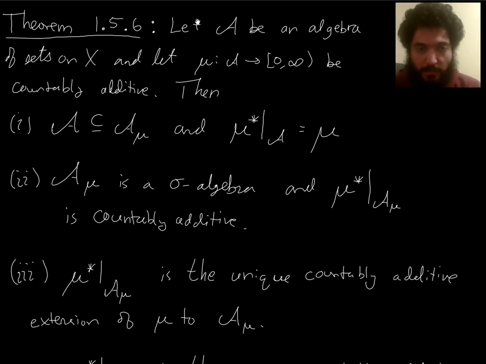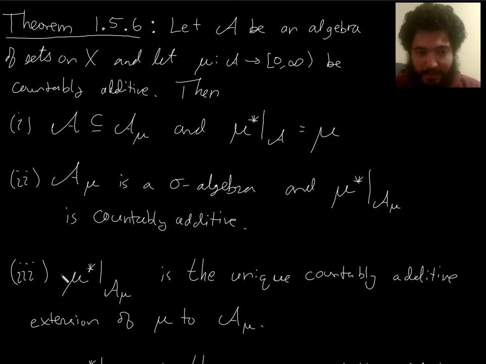So now we're starting with not just garbage, but an actual algebra of sets, A, and an actual countably additive function on A. Let me use the pointer here. An actual algebra of sets and an actual countably additive function. In other words, a measure, an algebra of sets and a measure. Then this theorem tells us,